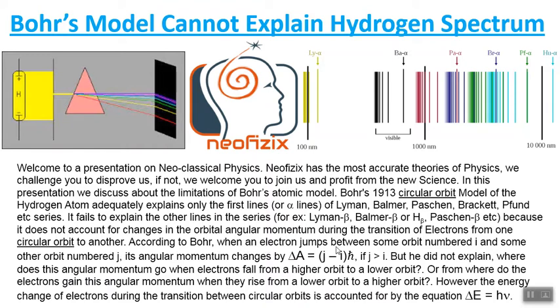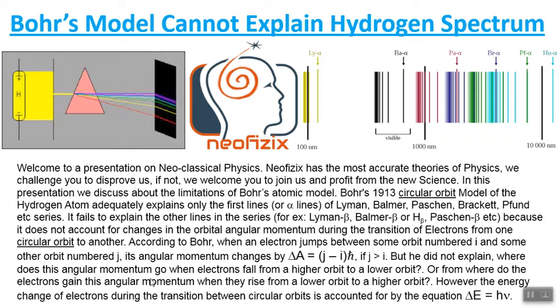According to Bohr, when an electron jumps between some orbit numbered i and some other orbit numbered j, its angular momentum changes by delta A, which is equal to (j minus i) h bar, if j is greater than i.